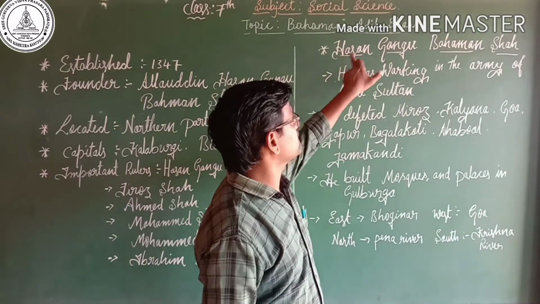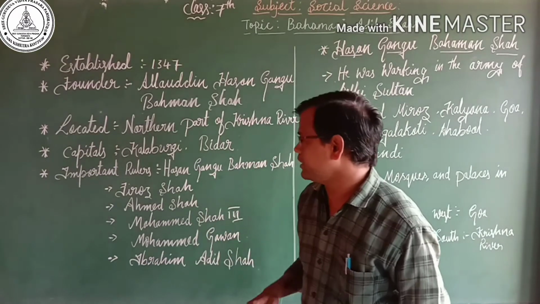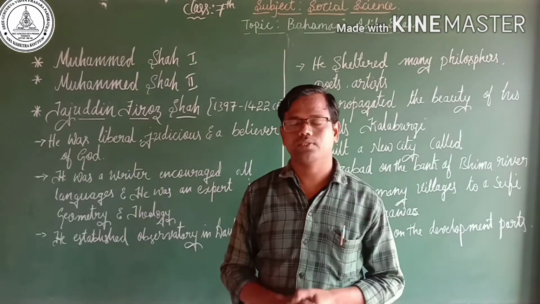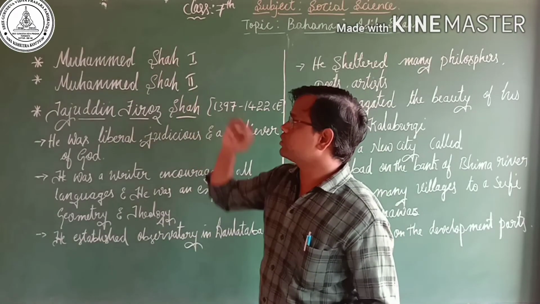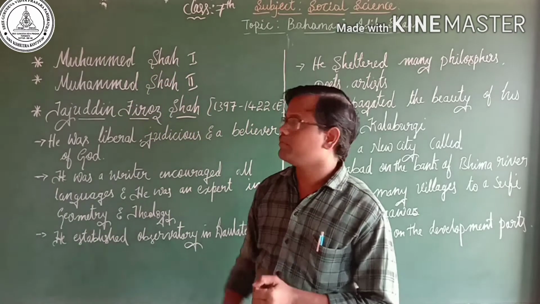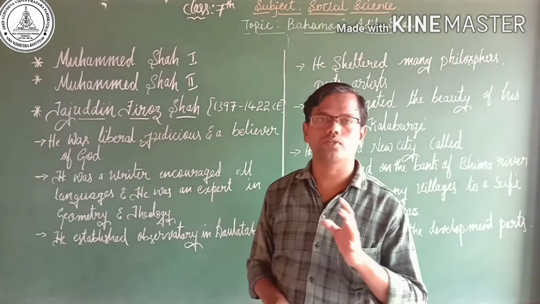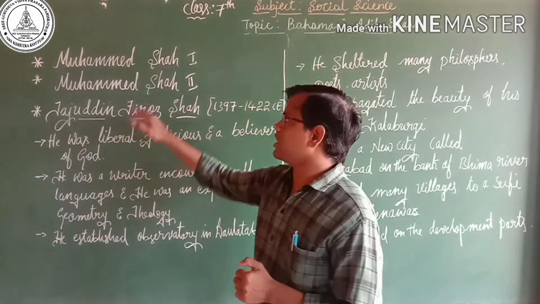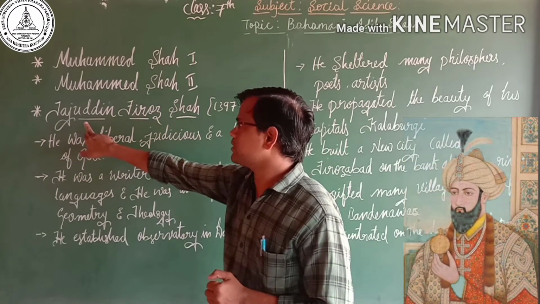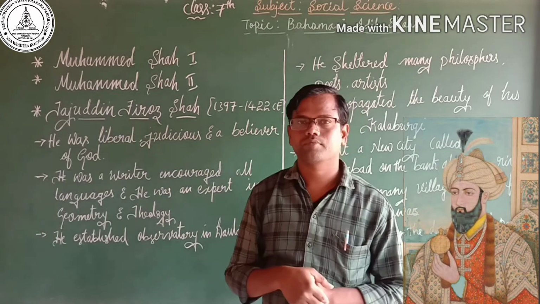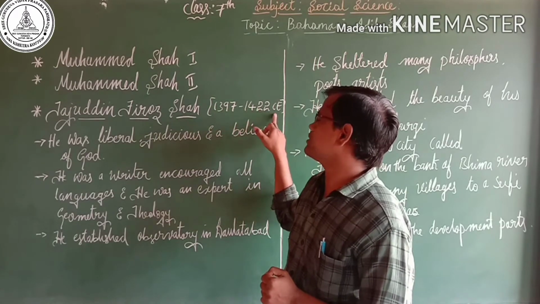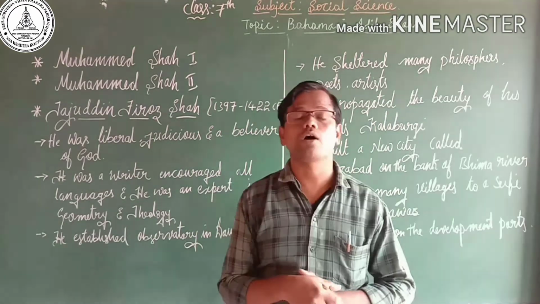After Hasan Gangu Bahman Shah, one of the very important rulers of the Bahmani dynasty was named Firoz Shah. Before Firoz Shah, there were two rulers, Muhammad Shah first and Muhammad Shah second. But both were not important or long-reigning rulers of the Bahmani dynasty. After Muhammad Shah second, one of the very important rulers is named Tajuddin Firoz Shah. He ruled from 1397 to 1422 CE. CE means Common Era.